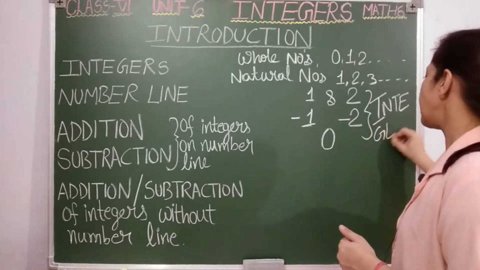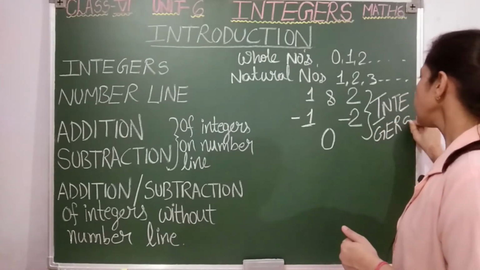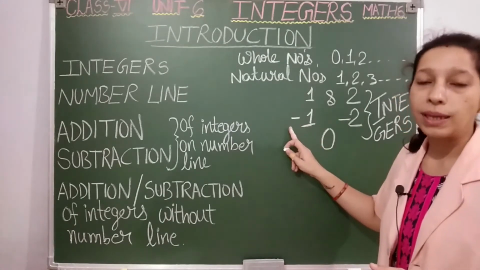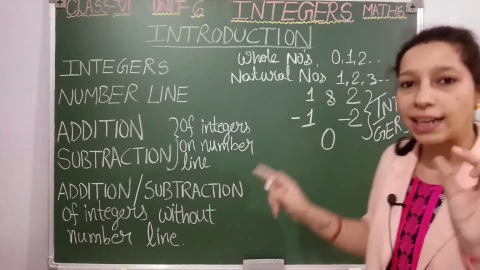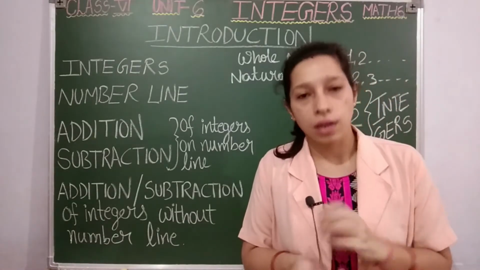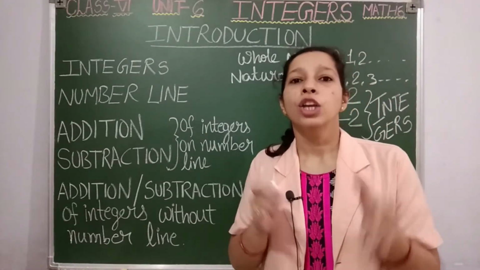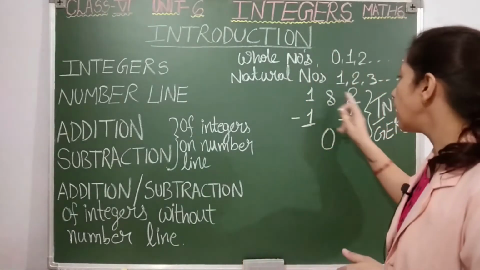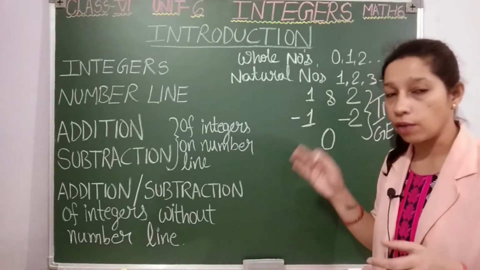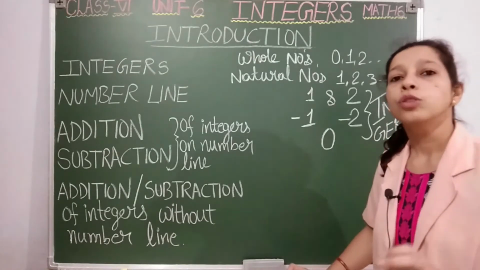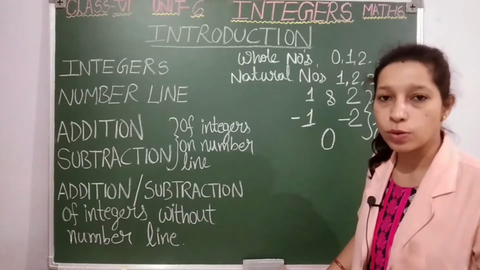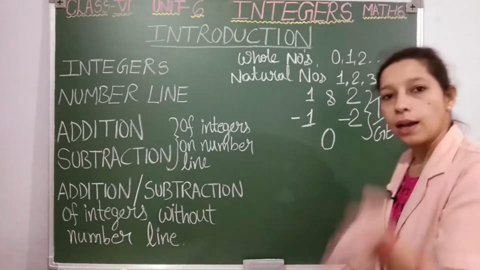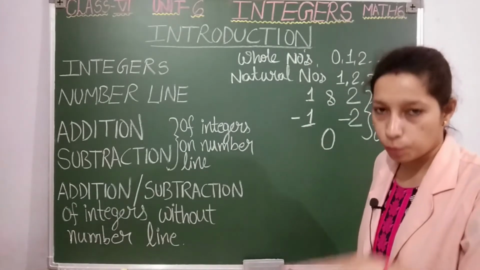Now let us see this in detail. See students, if a number has a negative sign with it, that means it is a negative number. Negative sign means minus sign. If a number is written with a minus sign, you will call it a negative number. Here you can see 1 and 2 are not written with any sign in front of them, na? So they are positive numbers. For negative we put minus. Opposite of negative is positive.